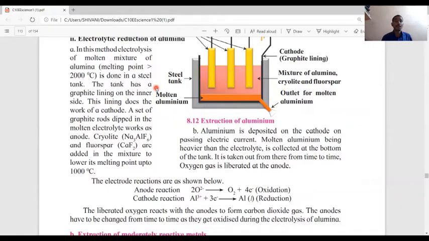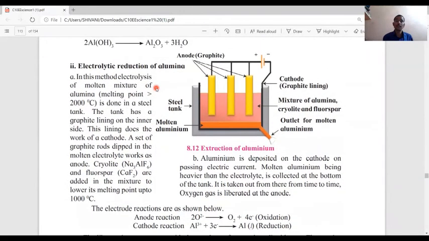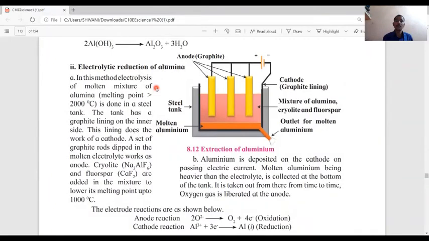A set of graphite rods dipped in the molten electrolyte works as an anode. Now, you see the figure of extraction of aluminum. We also see the inner graphite lining. That graphite lining acts as a cathode in this process, and three graphite rods are dipped in the electrolyte. They act as an anode.